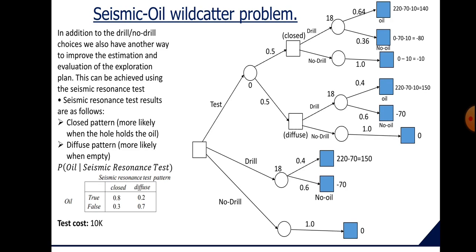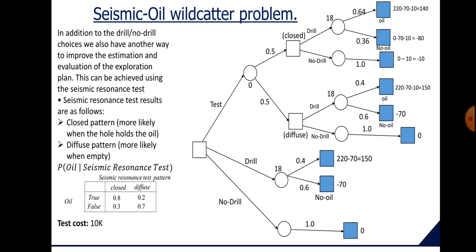So, from this chart, we can see the presence of oil and the test pattern has some relationship for the probability. The probability that the test is closed given oil is present is 0.8, whereas the probability that the test is diffused given that oil is present is 0.2. The probability that the test is closed given that oil is not present is 0.3, and the probability that the test is diffused given oil is not present is 0.7.